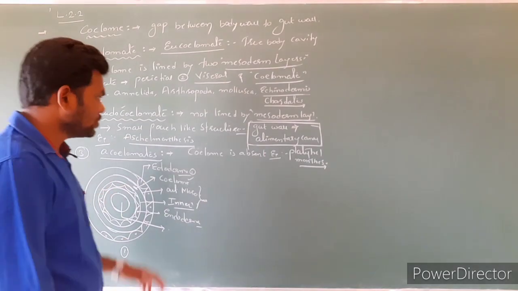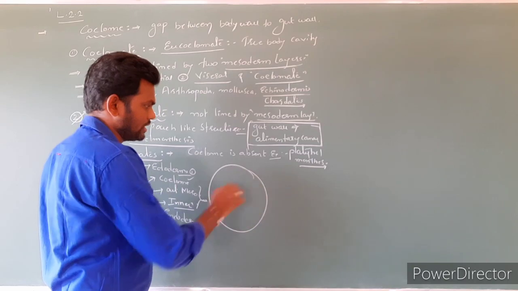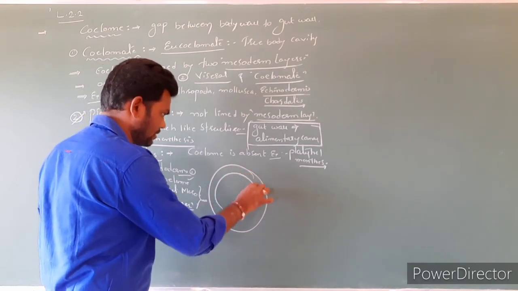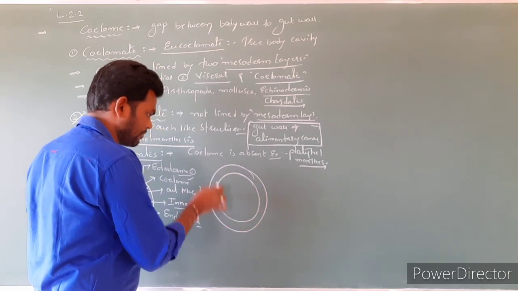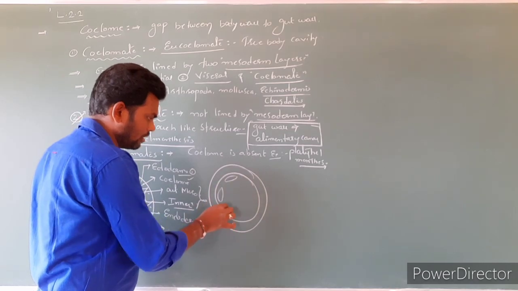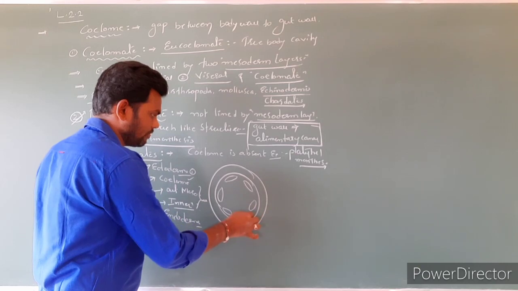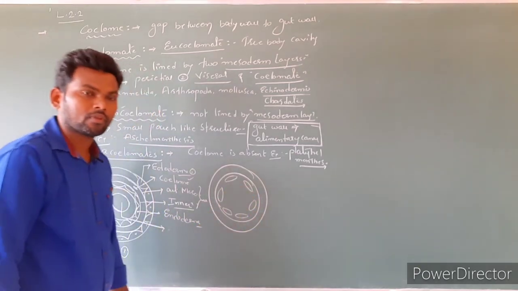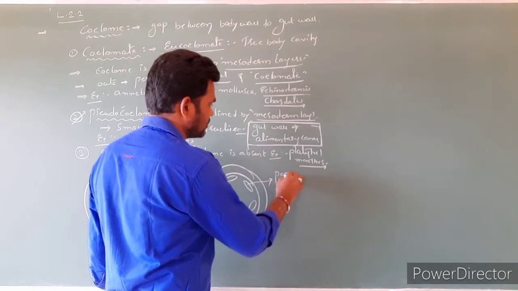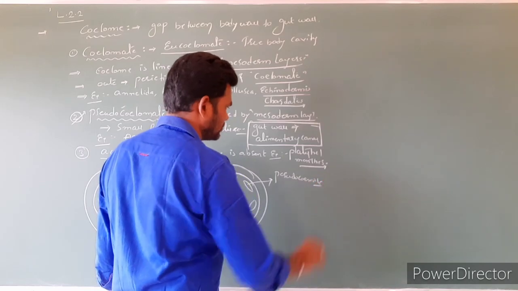Next, pseudocoelomate, same diagram here. First one is the ectoderm, and here the second layer is the mesodermal layer. But in this case, we can notice small pouch-like structures. So this small pouch-like structure region we can call the pseudocoelom.